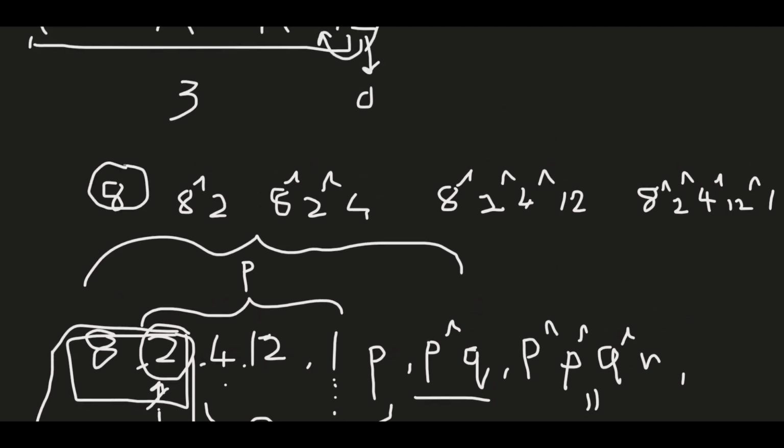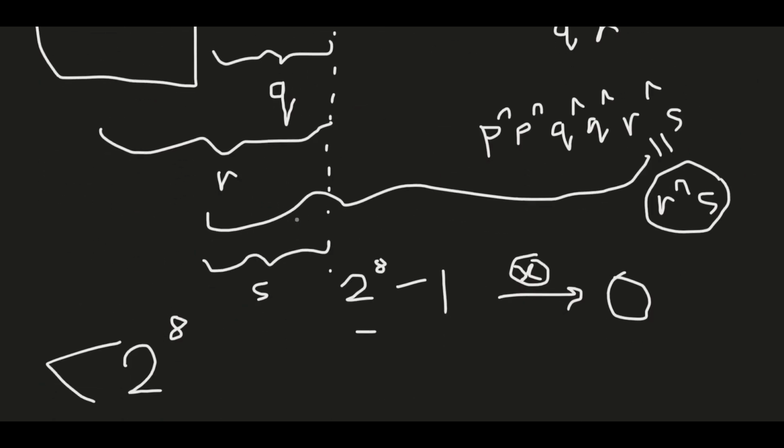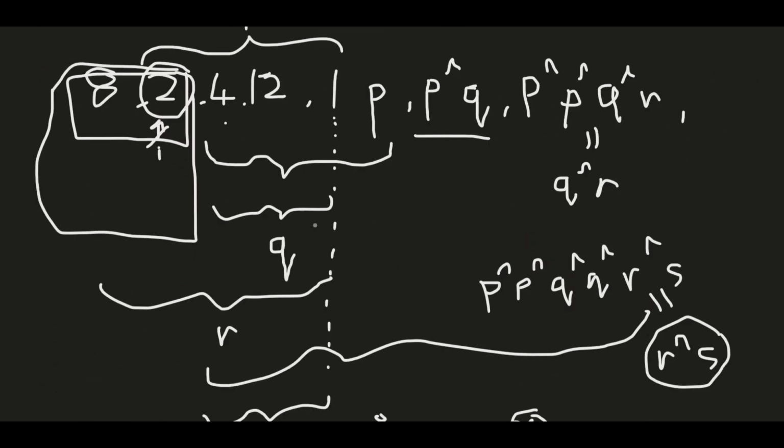I go to the first element and I'm iterating from 2 to the power 8 minus 1 to 0.